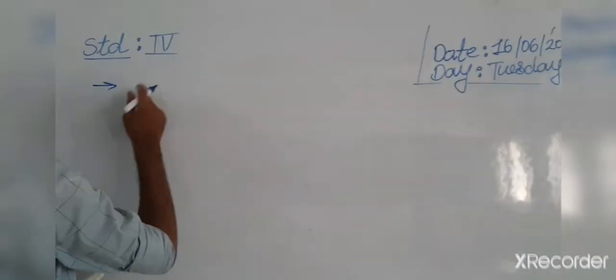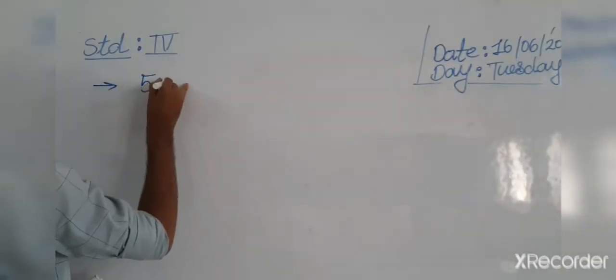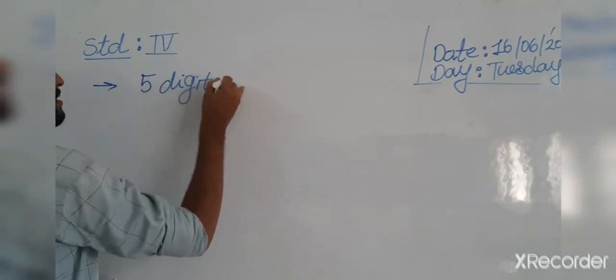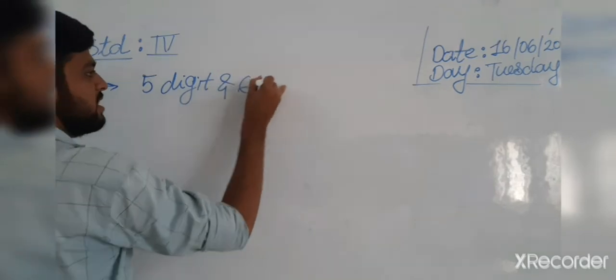In the previous lecture we covered 5 digit and 6 digit numbers, and reading 5 digit and 6 digit numbers.